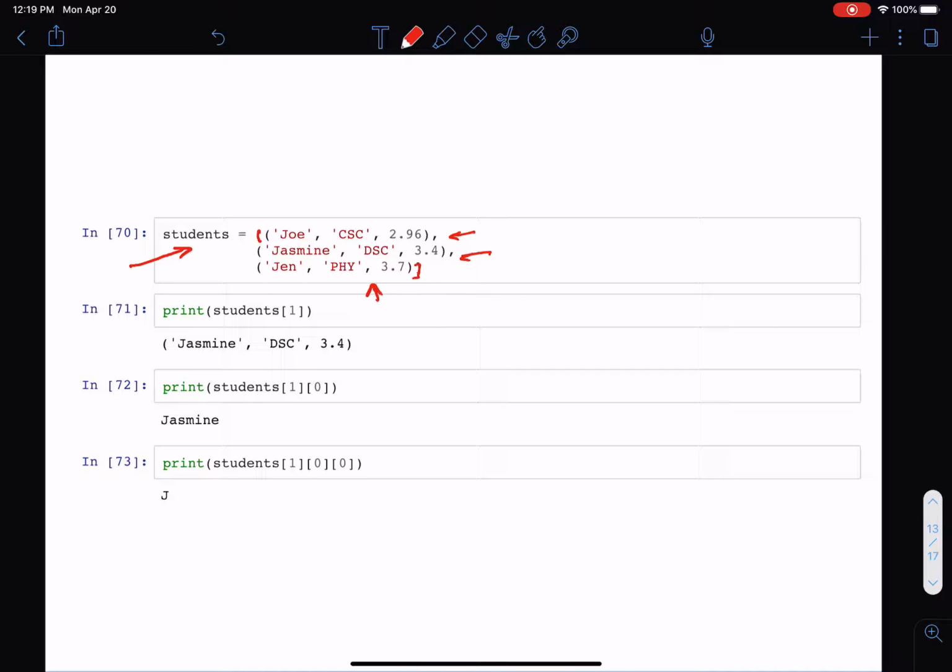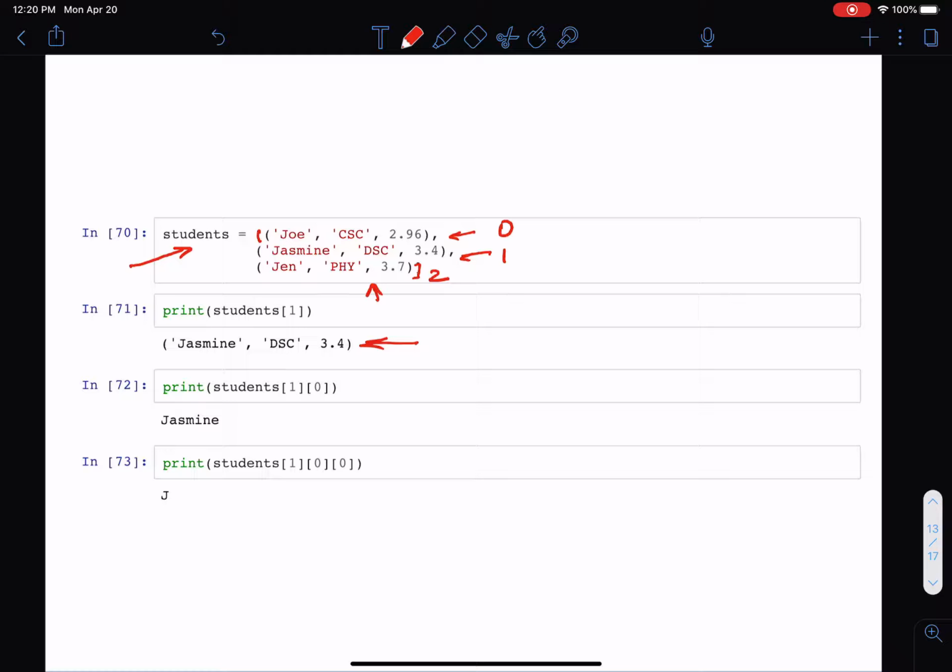So if I want to print out the student record at index 1, so the first element is at index 0, the second student is at index 1, and the third one is at index 2. If I were to print out the student record at index 1, then I use square bracket notation and I get Jasmine, data science major.